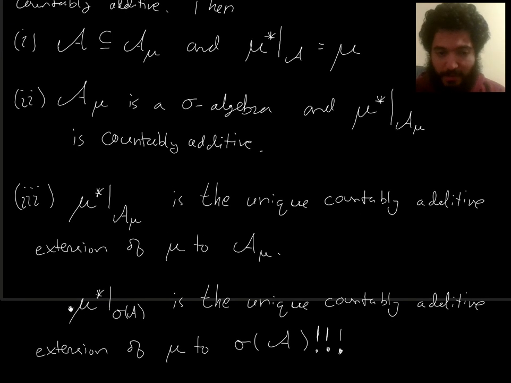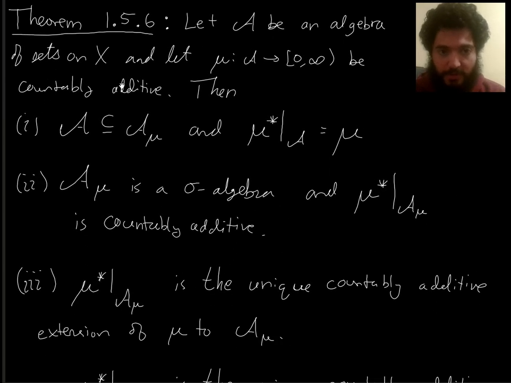So we have this next part, part 3. Since A mu contains sigma A, we can also say mu star restricted to sigma A is the unique countably additive extension of mu to sigma A. Actually, it's not a consequence of that, but this is one of the things we get. Through this use of outer measure induced by mu, we now have a way of extending a measure on an algebra of sets, which is countably additive, you have to assume it's countably additive, to a countably additive measure on the sigma algebra that algebra of sets generates.